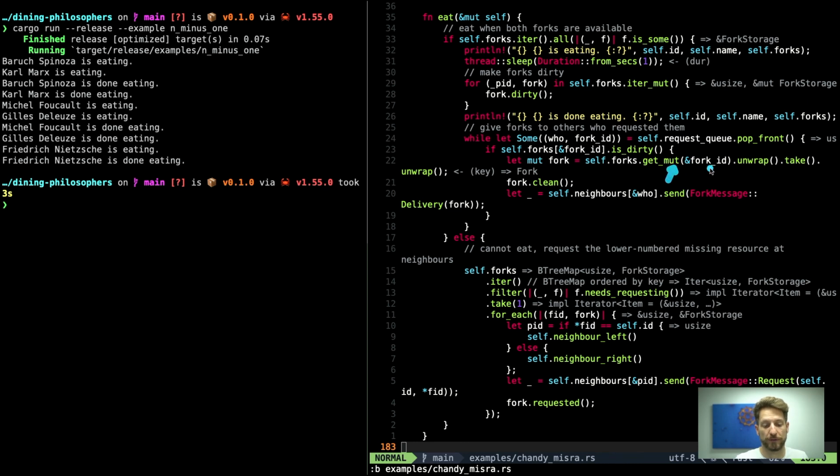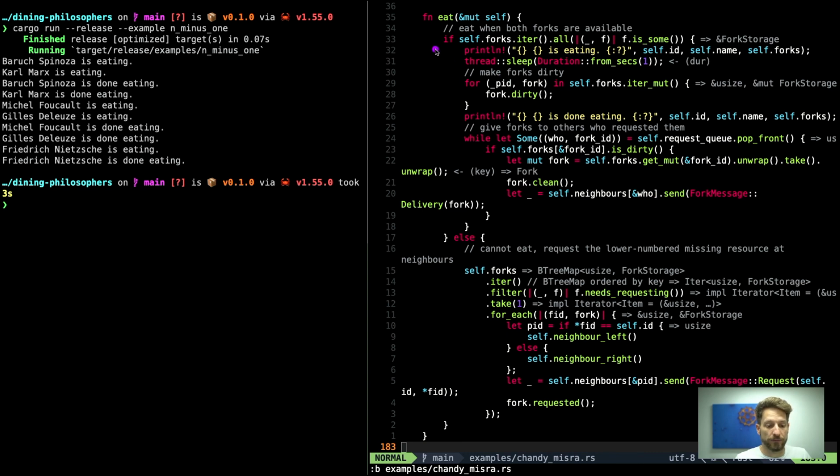That's what we are doing. We're getting a mutable reference to our fork ID. We take it. That means we get the value inside the option returned into our fork. This one has to be mutable because we have to clean it when we hand it out. And after this take operation, the option will now hold None in the place of our fork. So we no longer have our fork. We have cleaned it. Now we can send it off. So all we have to do is we go into our neighbor's information, use the ID of our neighbor, and send off a fork message of type delivery. And this one holds the fork that we just cleaned. So this one is sent off.